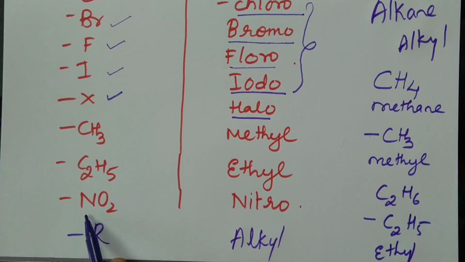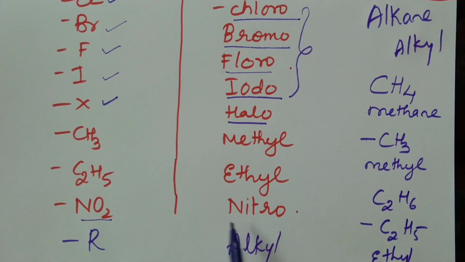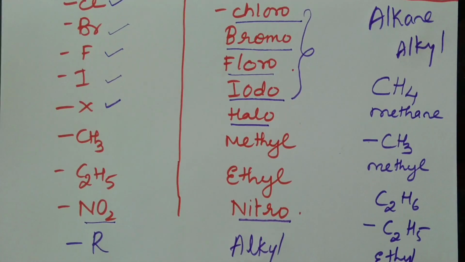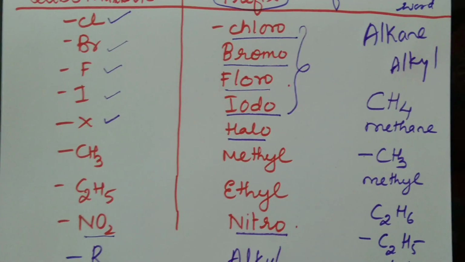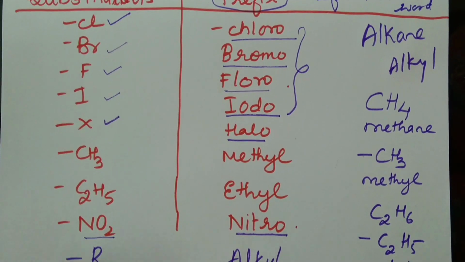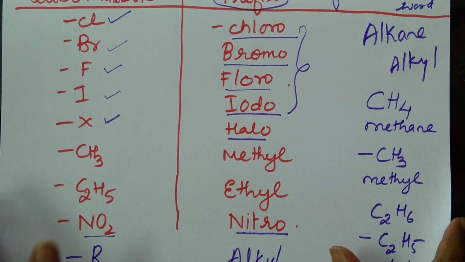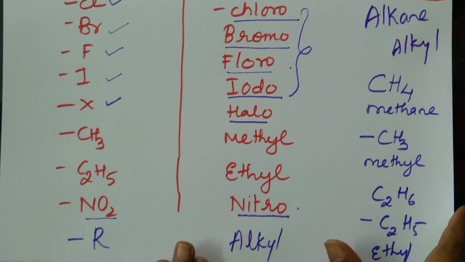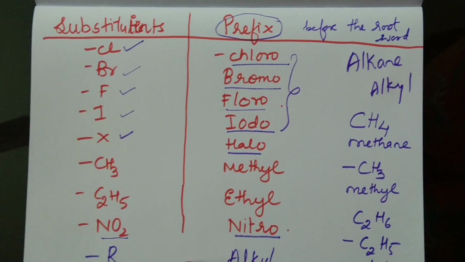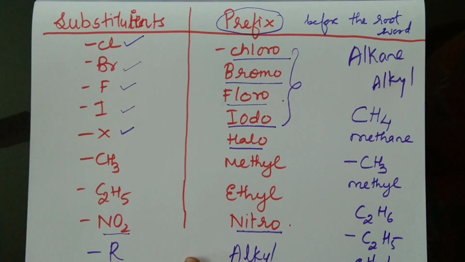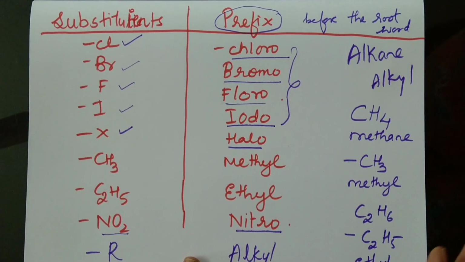And here I have another substituent NO2 which is for nitro. Where are all these prefixes fixed? They are fixed before the root word. So in an organic compound you have the root word which is very important, and if any substituents are there, they are fixed before the root word, and functional groups, if present, are fixed after the root word.